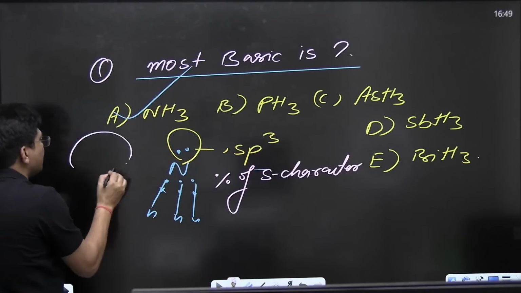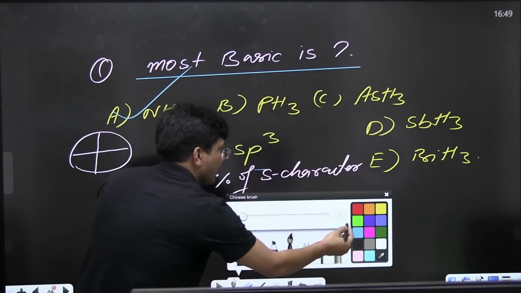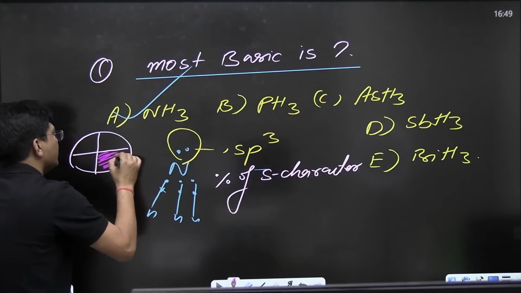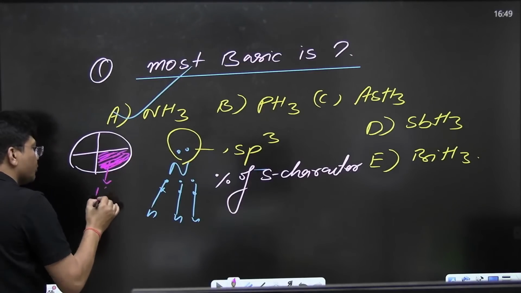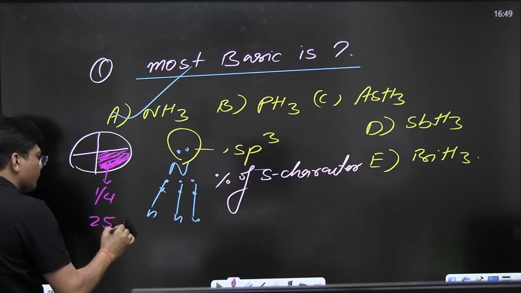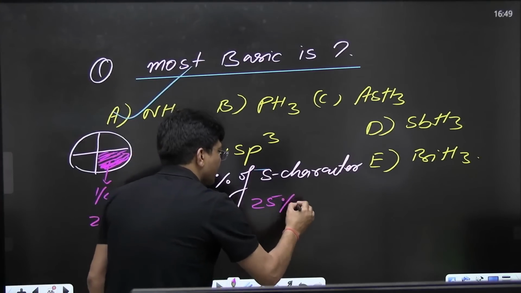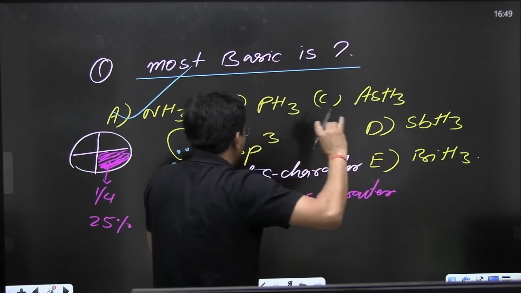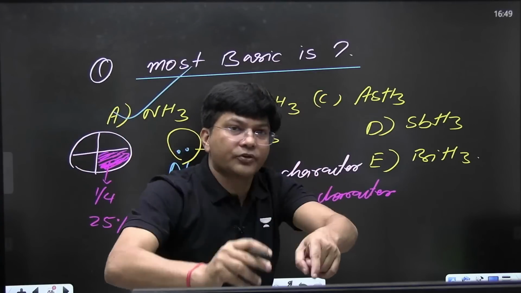Suppose we are having one pizza and this pizza has been divided in 4 parts. How much will you get? This pizza has been divided among 4 students. You are going to get 1/4. That is 25% only. So only 25% S character. Am I right? There is only 25% S character.